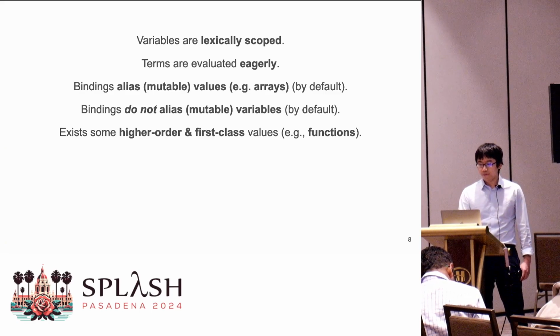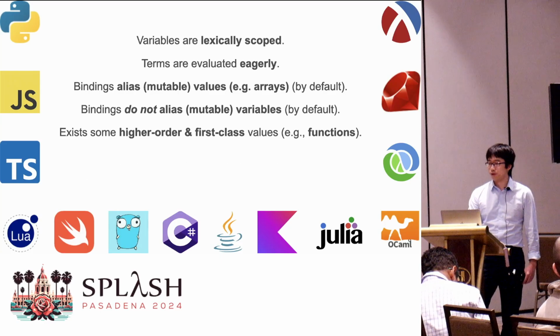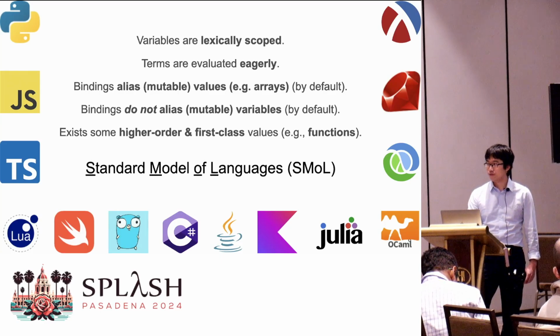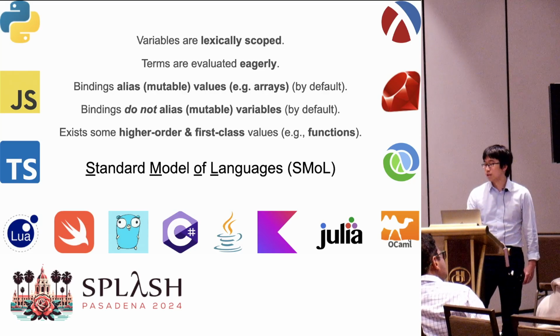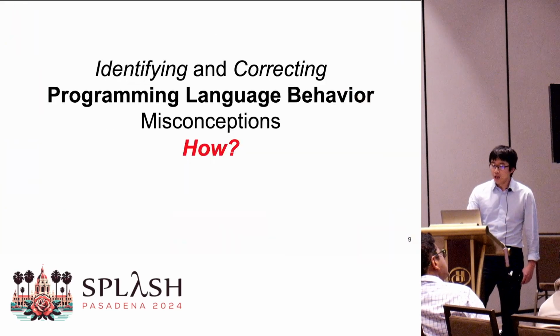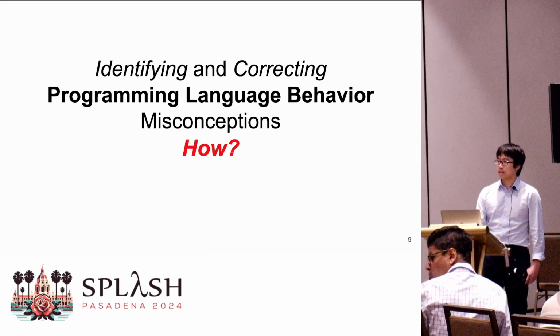Given that many modern programming languages behave this way, I call this the standard model of language, or SMAL for short. If people do not understand this standard behavior, they will struggle in writing programs and do not have a chance of learning advanced concepts, such as ownership. Unfortunately, people have lots of misconceptions, even within the scope of SMAL. If we care about misconceptions, how do we identify and correct them?